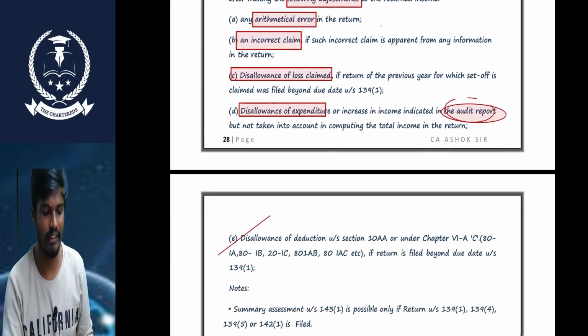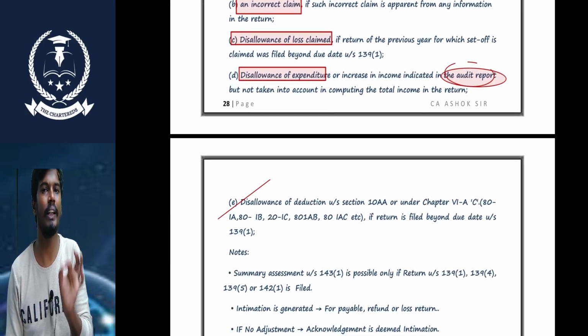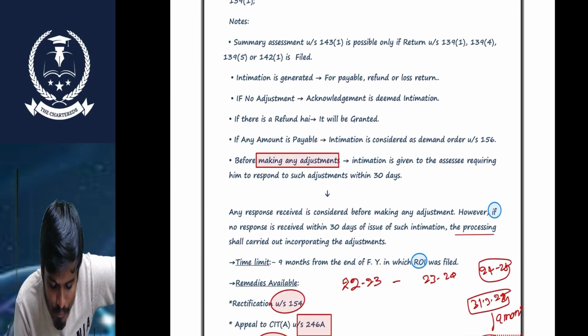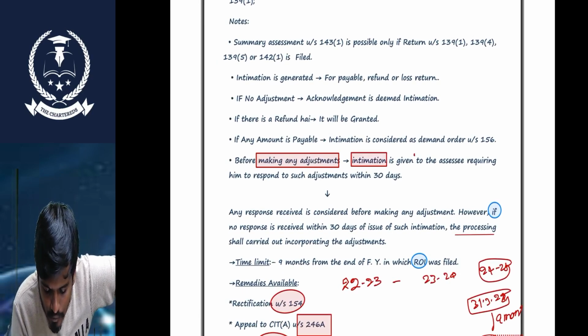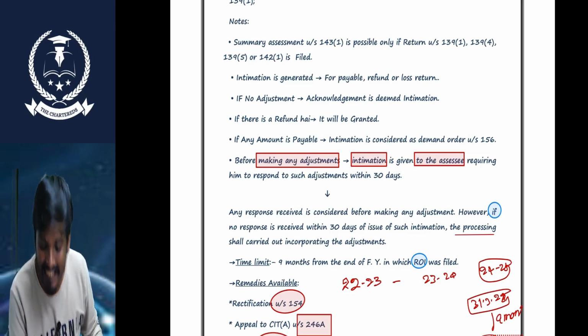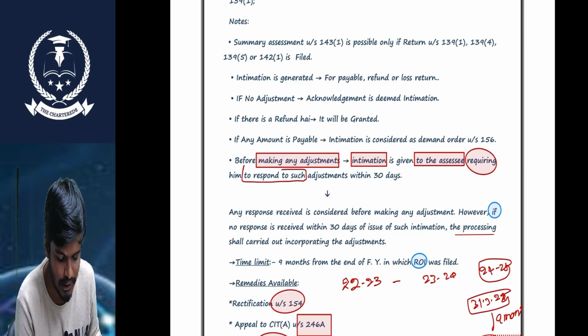One thing the department needs to do, sir: before making any adjustment, the department sends an intimation to the SSC requiring the SSC to respond to such adjustment.